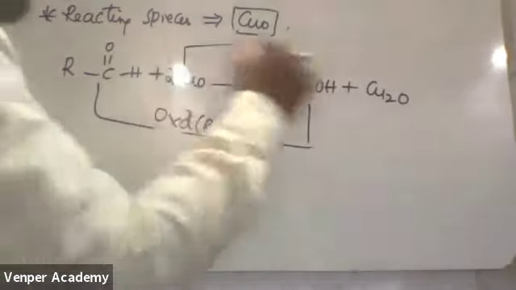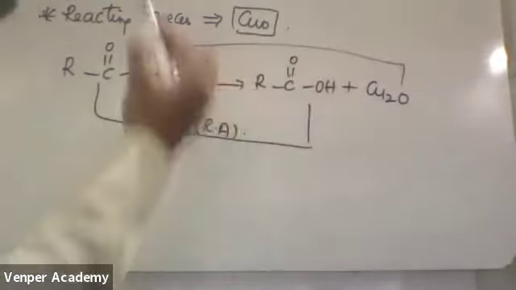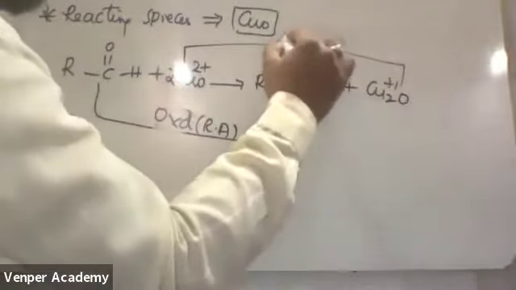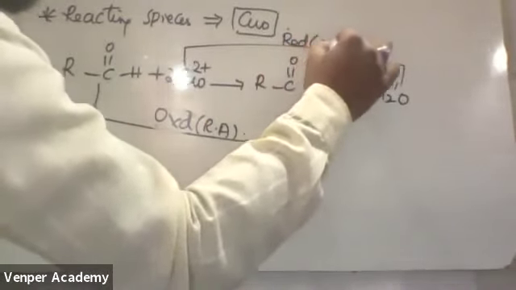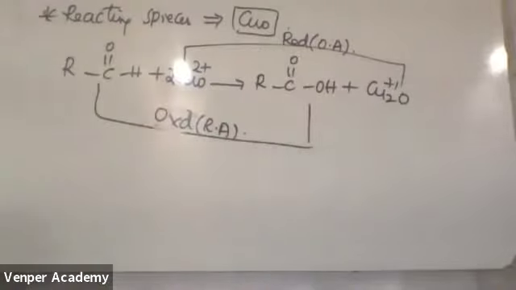But once you come here, see copper: if I take copper here it is 2 plus, here copper is 1 plus, which means this is undergoing reduction. That's why it is also an oxidizing agent. Tollens test is also an oxidizing agent, and Fehling's reagent is also an oxidizing agent.